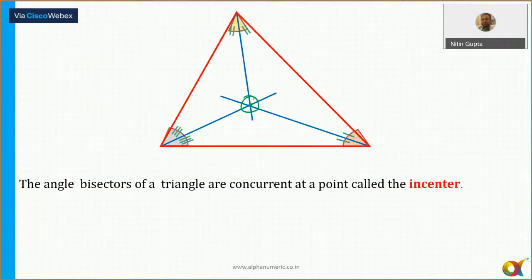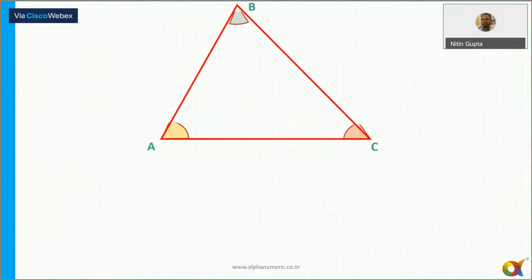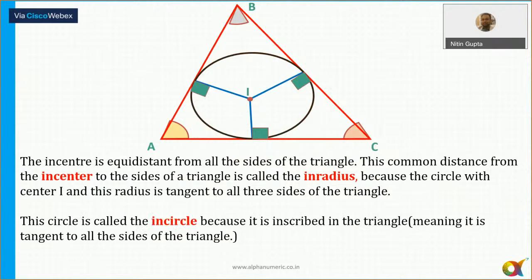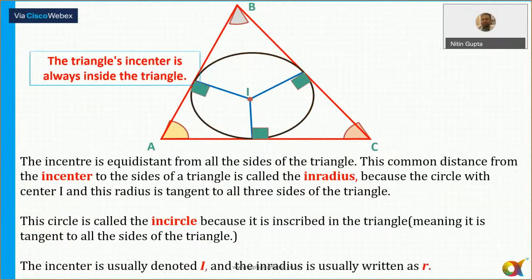So let's move to the next slide then. Relative incenter. Incenter is nothing but, by taking this as a center, we can draw a circle. And these perpendiculars are all equal here. The radius of this circle is known as the inradius. And we'll see the different formulas related to the inradius, which you can note down. In radius ke kya formulas hai? So what are the different formulas with the inradius?